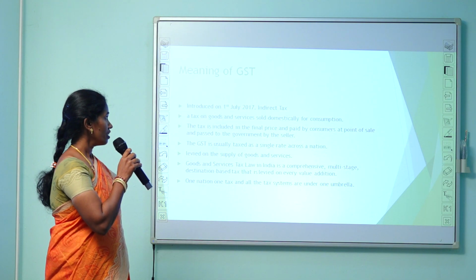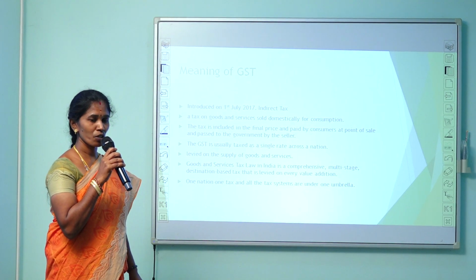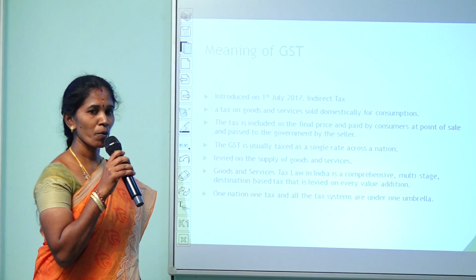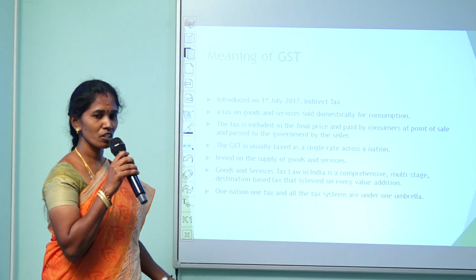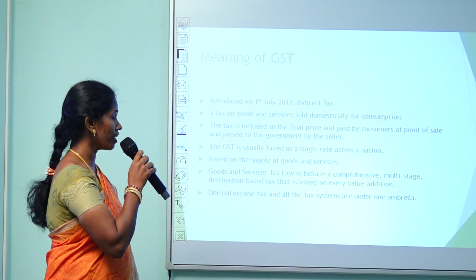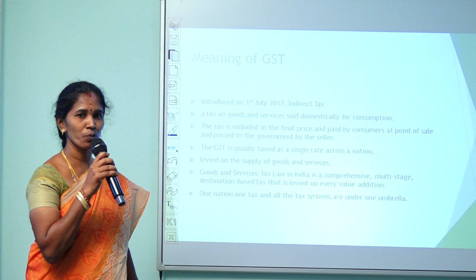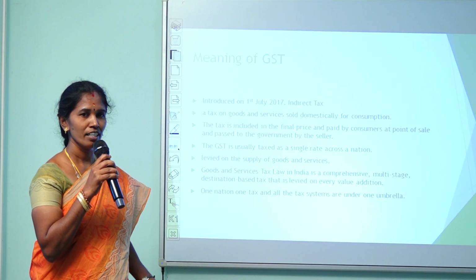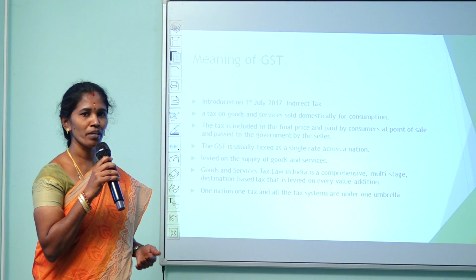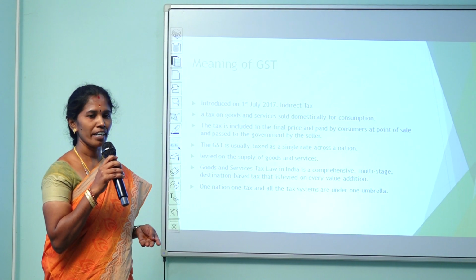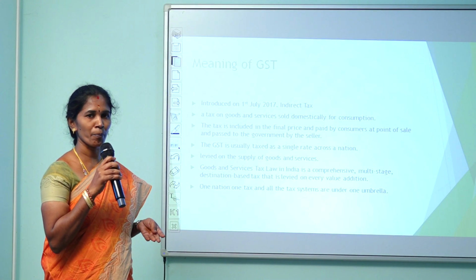Meaning of GST. GST was introduced on 1st July 2017. There was a problem in the existing tax structure, so GST was introduced. It is an indirect tax. There are two types of tax: the first one is direct tax and the second one is indirect tax. Direct tax is tax we pay to the government directly. For example, income tax is an example of direct tax.